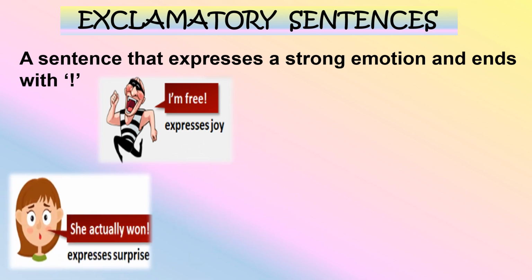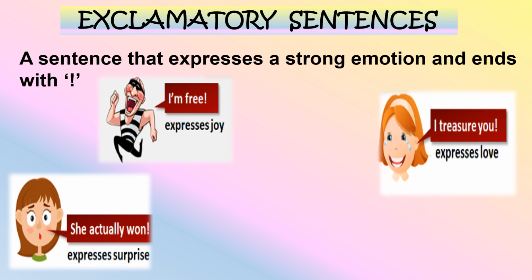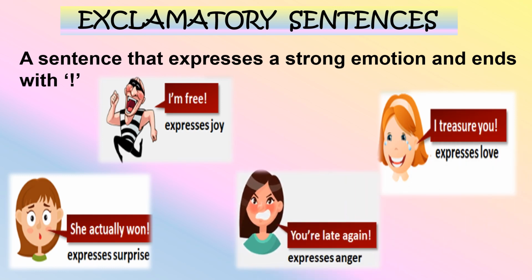She actually won expresses surprise. I treasure you expresses love. You are late again expresses anger. Thank you, Myra. Now you see, exclamatory sentences express joy, love, surprise, and anger.